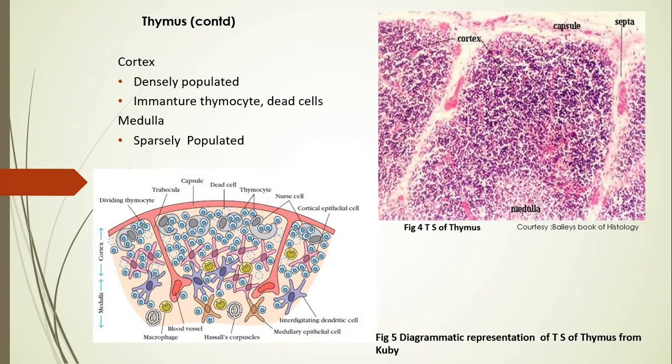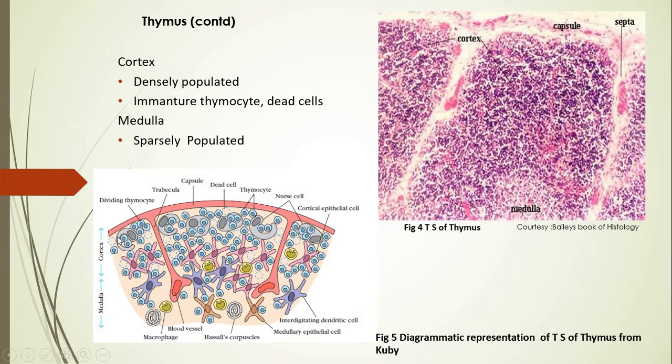That can be clearly visualized in figure number 5, which gives the diagrammatic representation of figure 4, right? So just concentrate on the cortex region. Here we can see that other than thymocytes, which are blue colored cells, smaller in size, there are some C cells. Now these C cells are called the nurse cells.